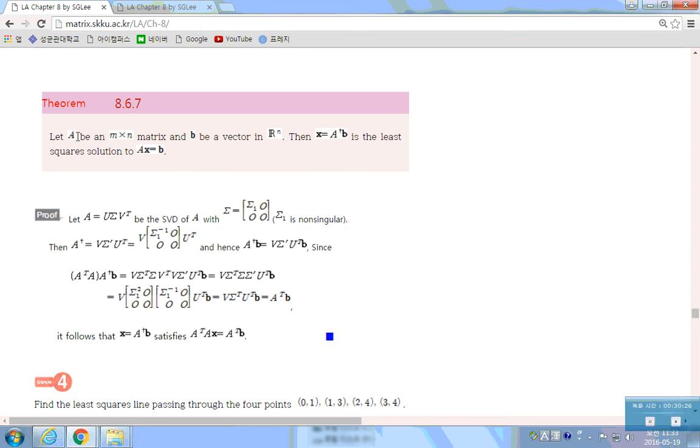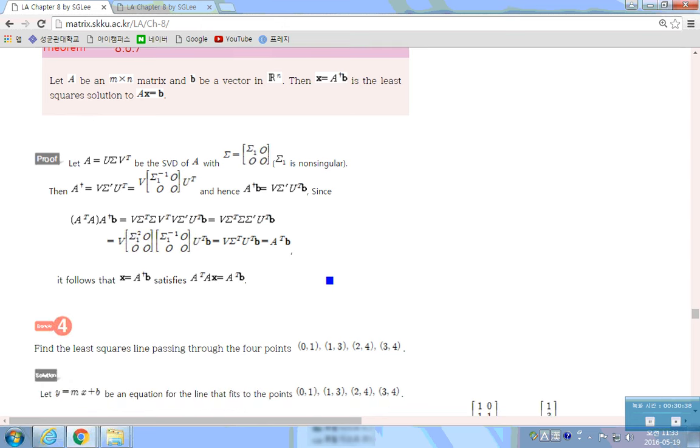Okay, next theorem says if A is an n by n matrix and B is a vector in Rn, then X is equal to A dagger B is the least square solution to AX is equal to B. That's the least square solution. You see, we have a singular value decomposition of A, then sigma looks like this, and A dagger looks like this. Okay? And A dagger B is this, and so A transpose A times A dagger B can be written in this way, which can be simplified like this,